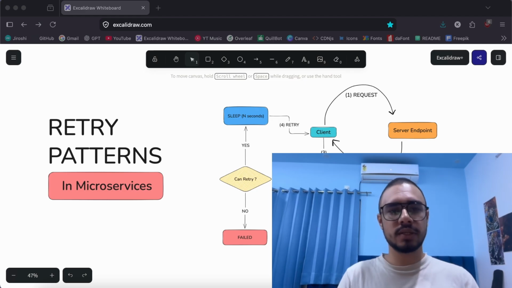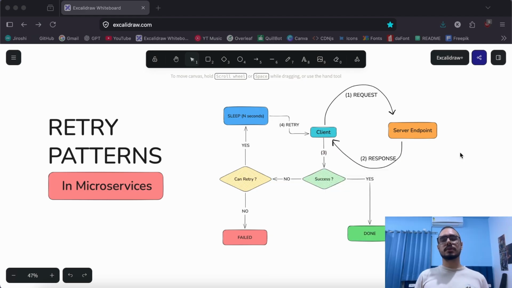Let's head on to the explanation for retry patterns. So what are retry patterns?